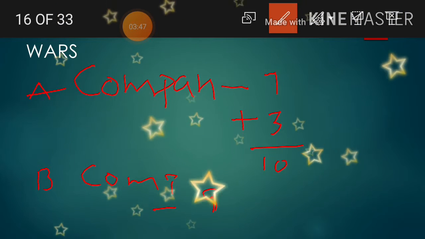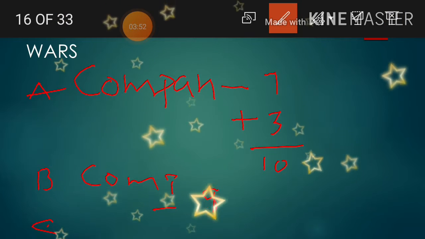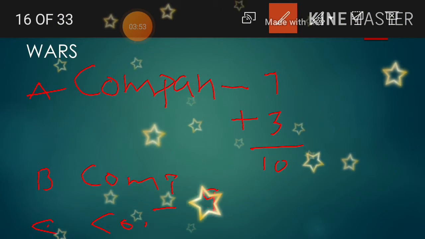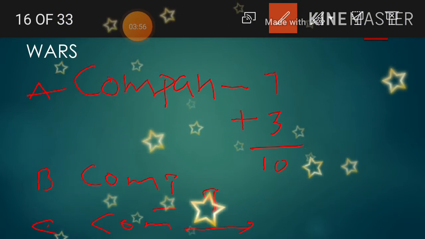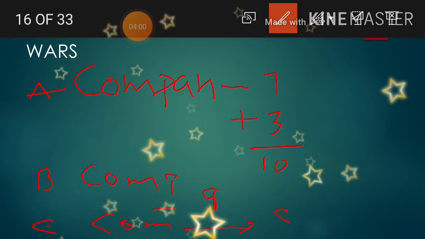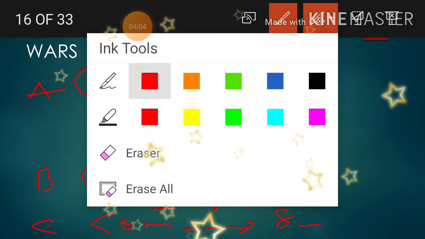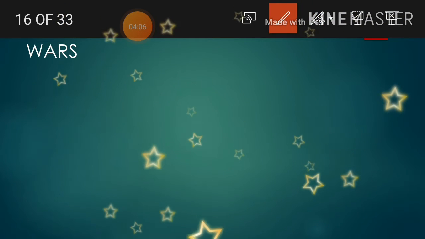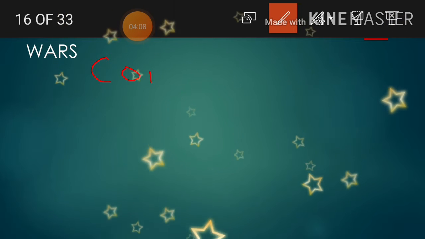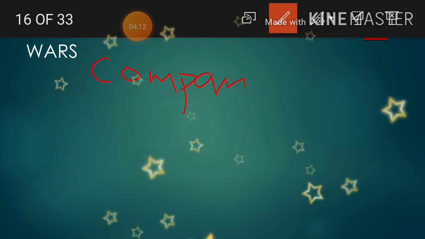Now we see here company C, who are ready to sell their goods at even 7 or 8 rupees. So what will happen if they are doing like that? The company never gets any profit.